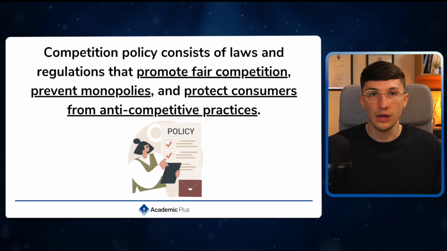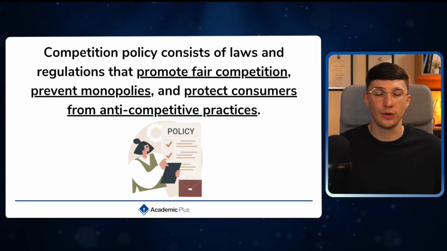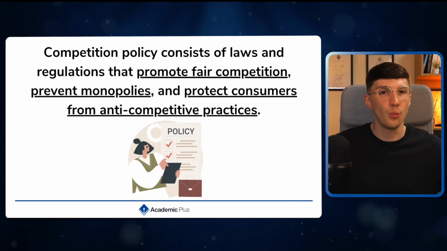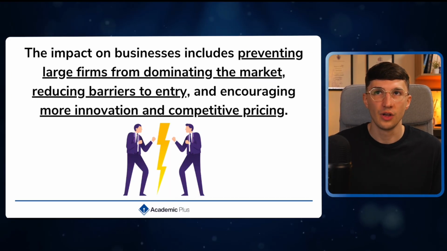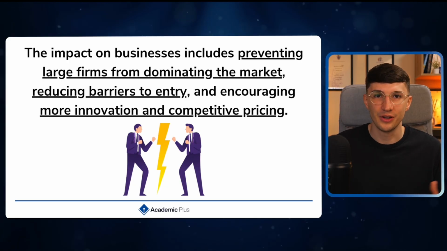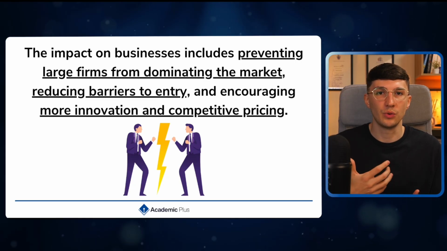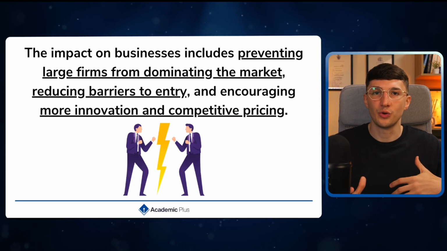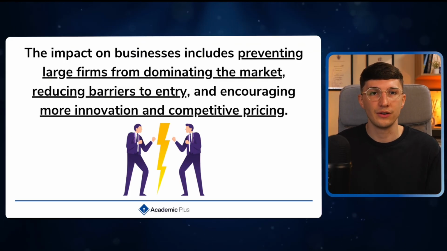Now, even though it was blocked, Sainsbury's and Asda tried to plead their case, saying they were not going to increase their prices, but the regulator said no, they were not having it. So how do the competition laws impact businesses? Well, for larger businesses, it can seem a little bit annoying because a lot of their actions can be delayed, because they need to make sure they're abiding by these competition laws set by the CMA. And it can also reduce the barriers to entry.